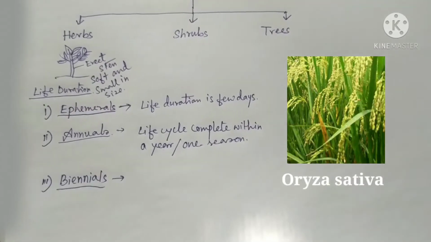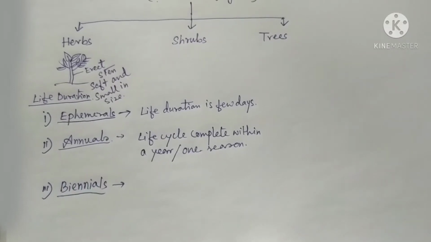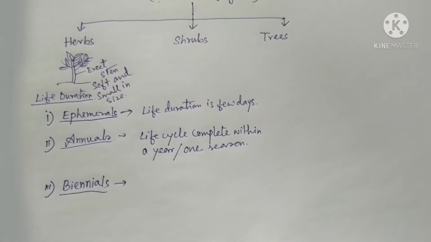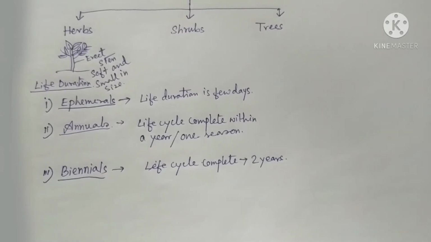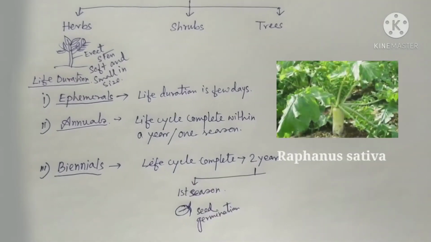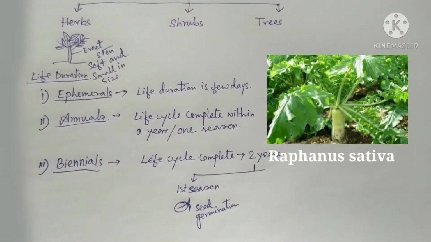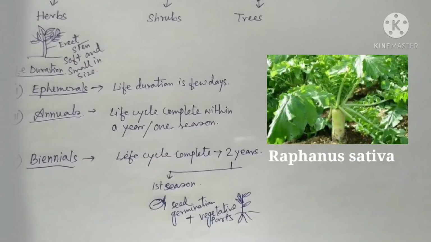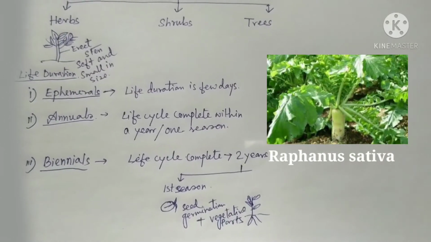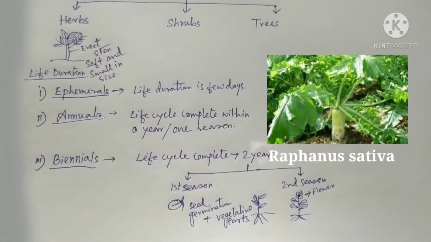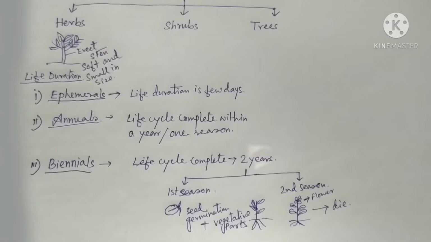Next is biennial. In case of biennial type, they complete their life cycle within 2 years or within 2 seasons. In first season, they germinate and produce vegetative parts like leaves and roots, and in second season they produce flowers, and after that they will die.